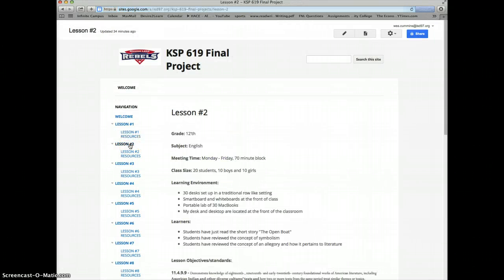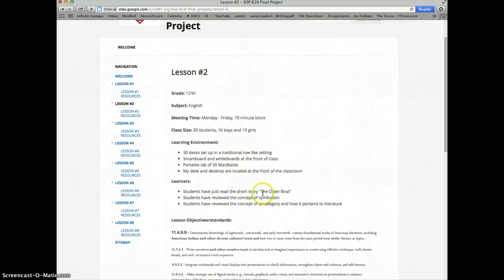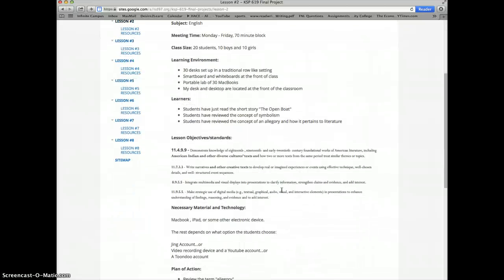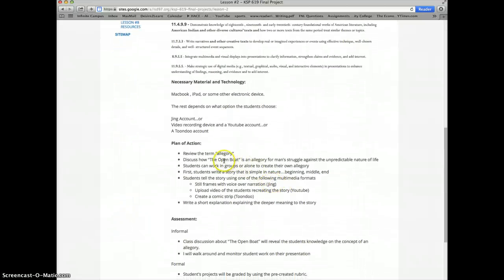The second lesson deals with the short story, The Open Boat. The students in this class would be familiar with the concept of symbolism and allegory. We would first discuss how the story is an allegory for man's struggle against the unpredictability of life. Then students would have their own chance to write their own allegory.